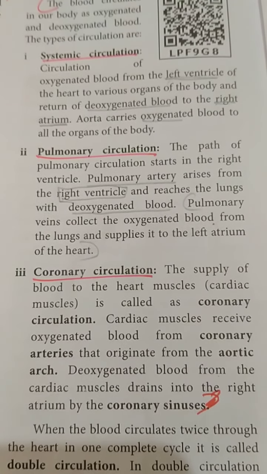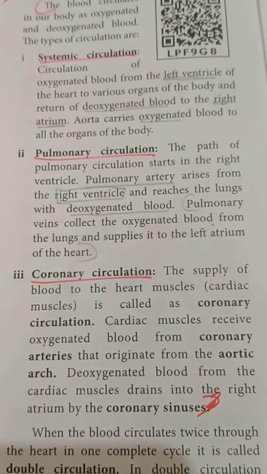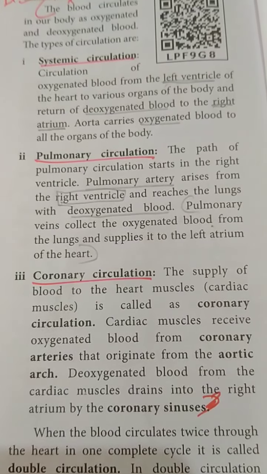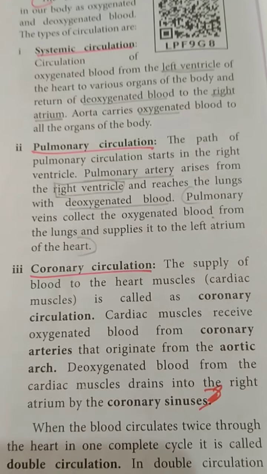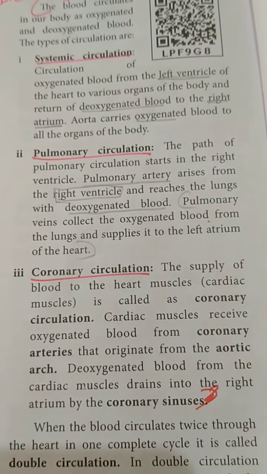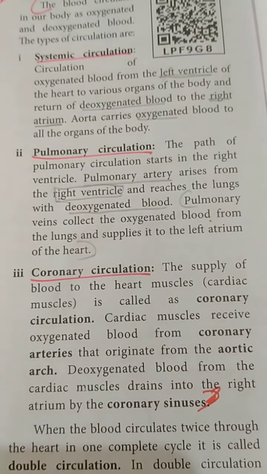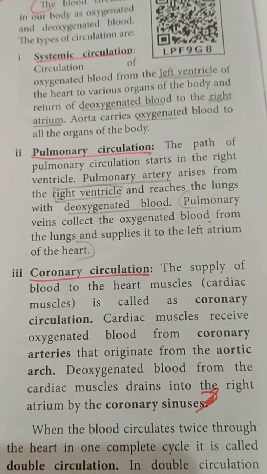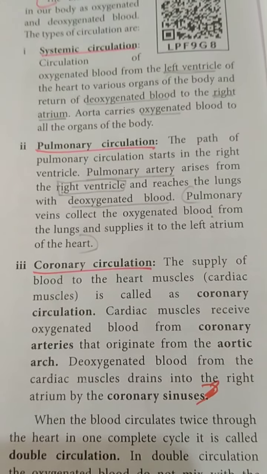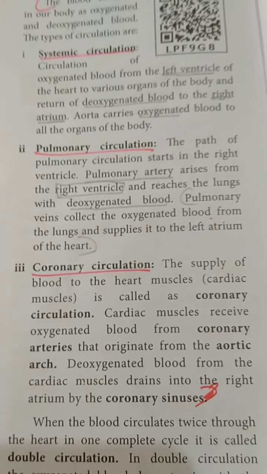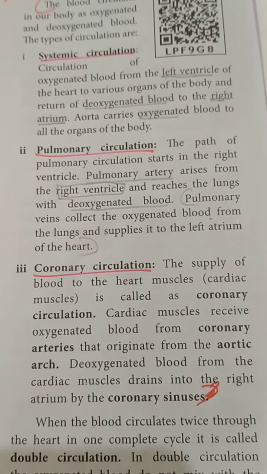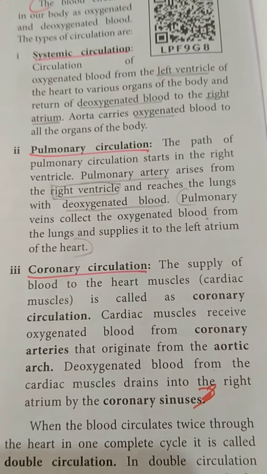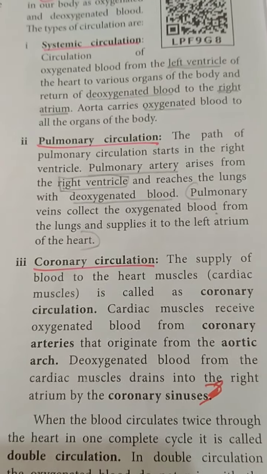So you have to remember, systemic circulation means immediately you have to remember the left ventricle and right atrium, and another one is the aorta. The left ventricle carries the oxygenated blood, and the next one is the aorta. This aorta carries the oxygenated blood and supplies all the different parts of the organs. So next one is pulmonary circulation.